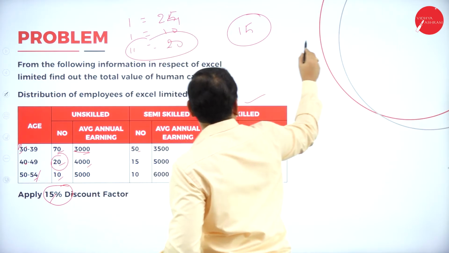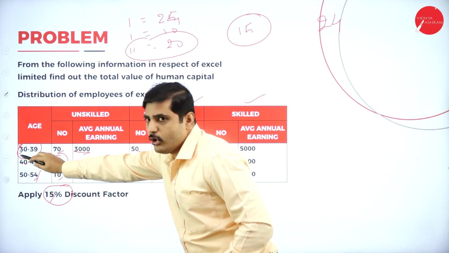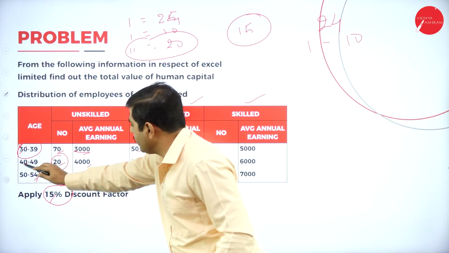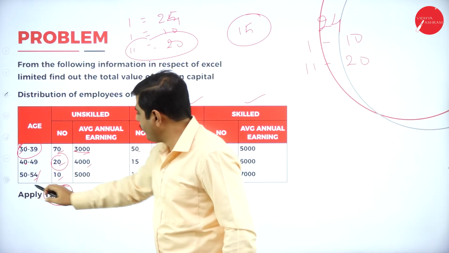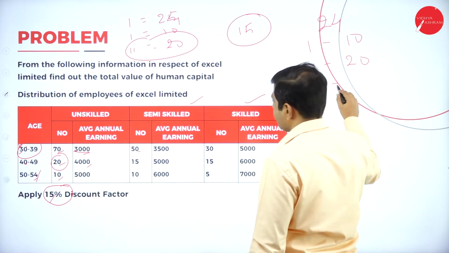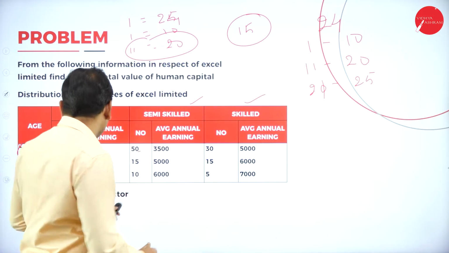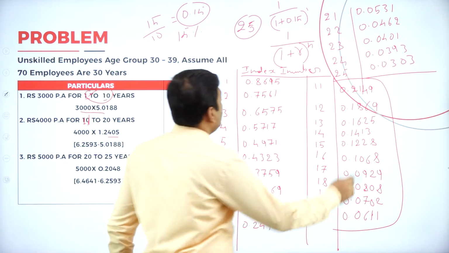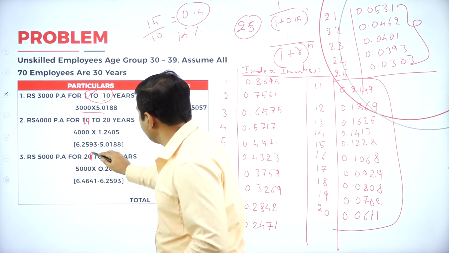Now coming to the last age group, 50 to 54. In total we have 24 years. The first age group, 30 to 39, means from 1 to 10 years. Again 40 to 49 means from 11 to 20 years. So the last age group, 50 to 54, means we should take from 21 to 25th year. What is their earning? 5,000. So 21 to 25 years.